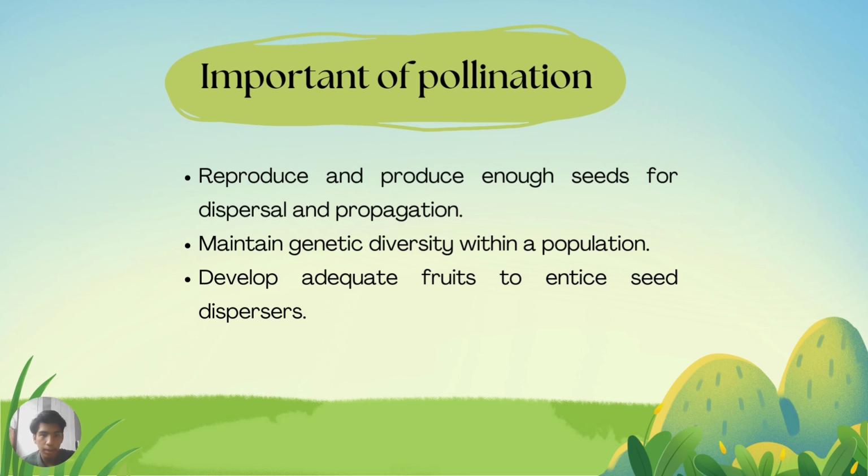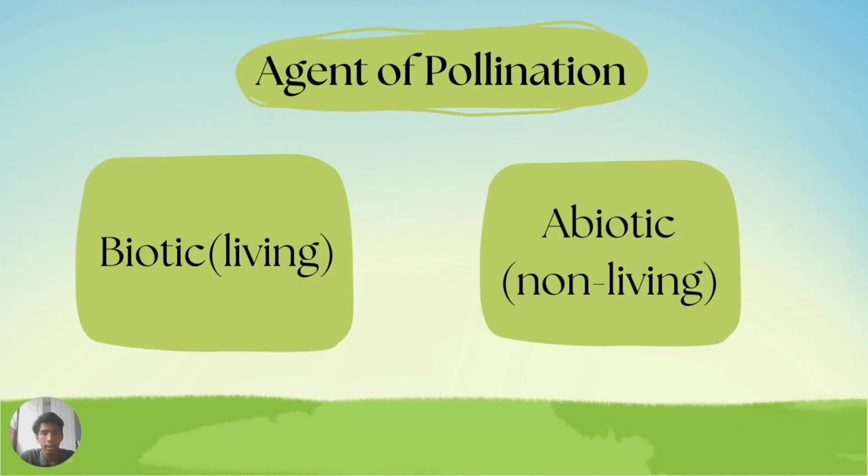First, to reproduce and produce enough seeds for dispersal and propagation. Second, to maintain the genetic diversity within a population. And third, to develop edible fruits to entice the seed dispersers. So, we have agents of pollination. Agents of pollination are of two kinds: biotic, the living things, and abiotic, the non-living.